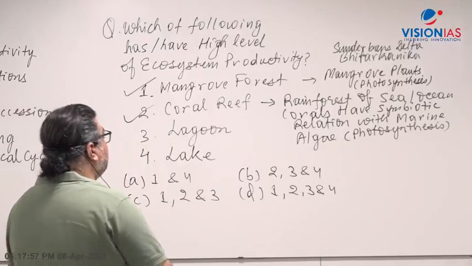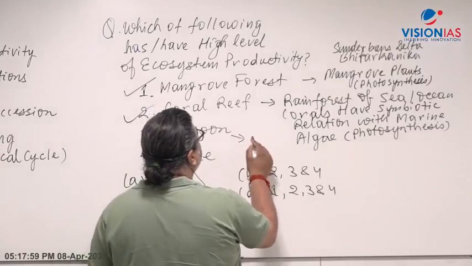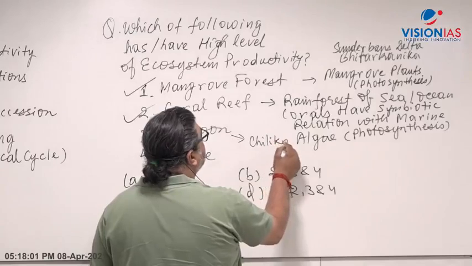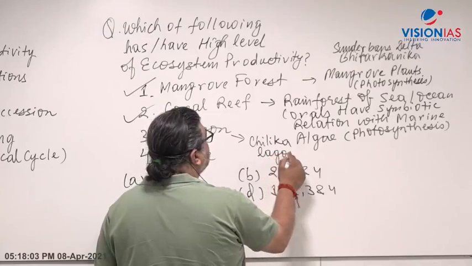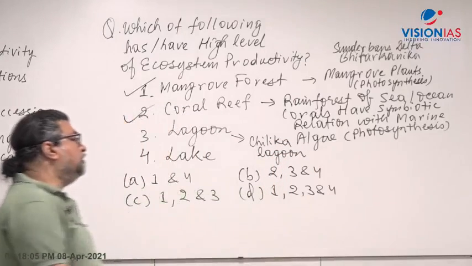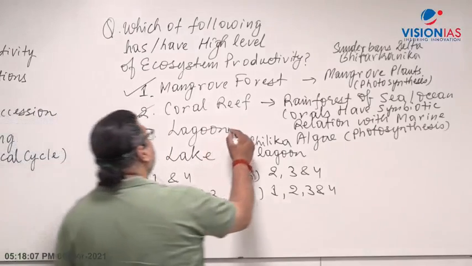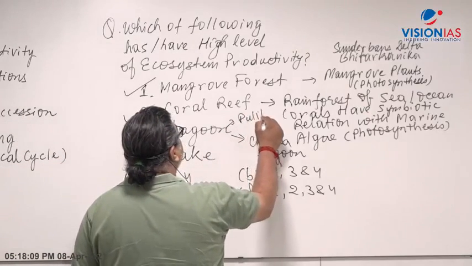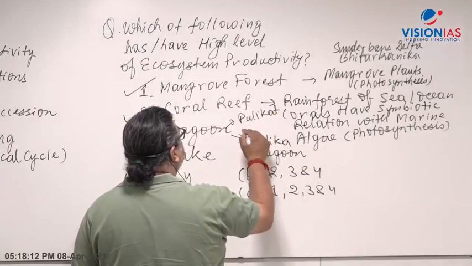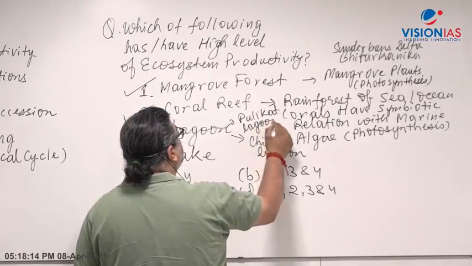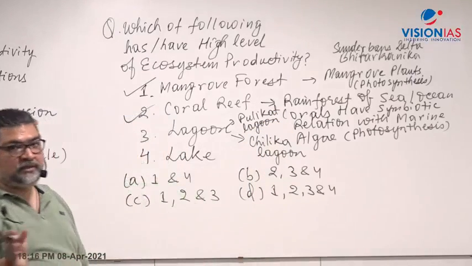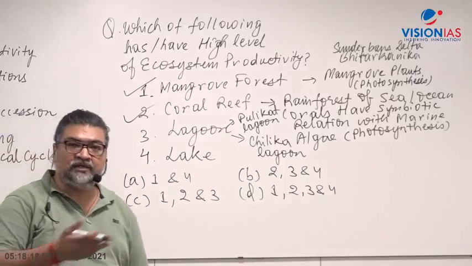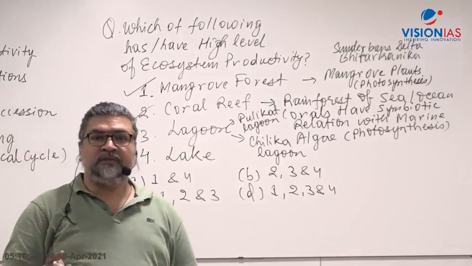Let's take for example in India, if we talk about lagoons, Chilika Lagoon is the largest, right? Then we have another one, Pulicat Lake or Pulicat Lagoon, in Andhra Pradesh and Tamil Nadu, bordering the two states. You have a large lake called Pulicat Lake, right?